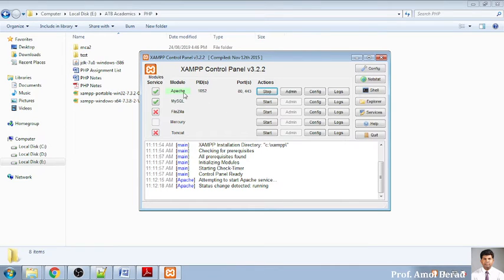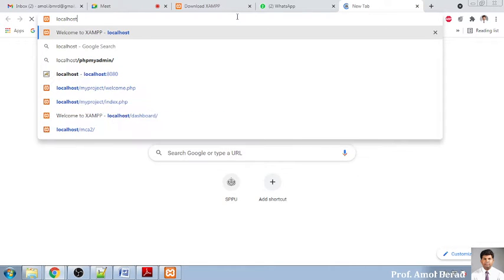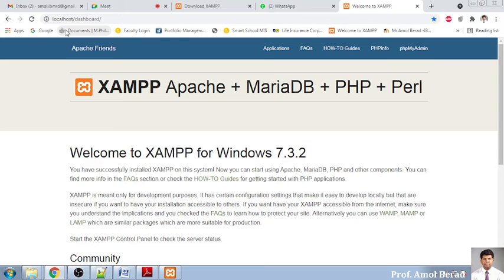Now see, when Apache starts, it starts at port number 80. This is the default port, so you don't need to put :80. To execute it, go to your browser and enter localhost. If it is installed perfectly, after pressing enter, the localhost page will land on the dashboard of your XAMPP server. This is the way you will be executing all your work.